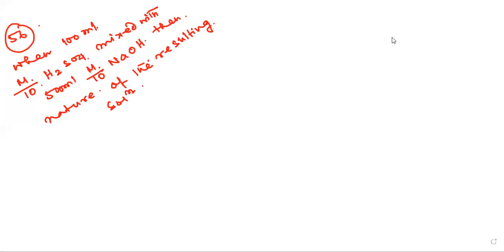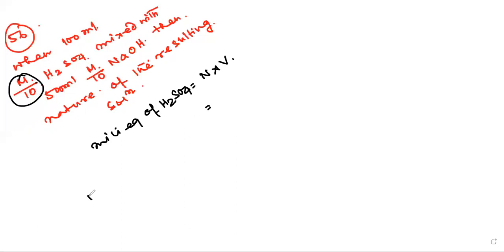We are doing this now. You should find out milli equivalent of H2SO4. We have discussed it in our classes. Normality into volume. So here normality is not given. Molarity is given as 1 by 10.